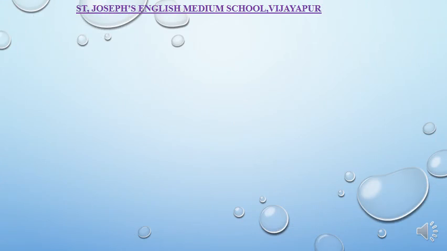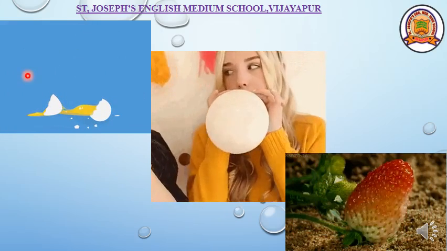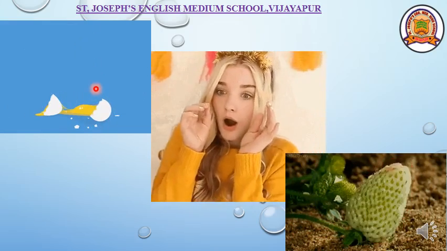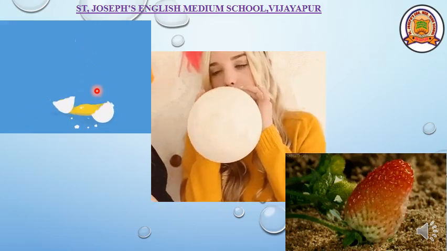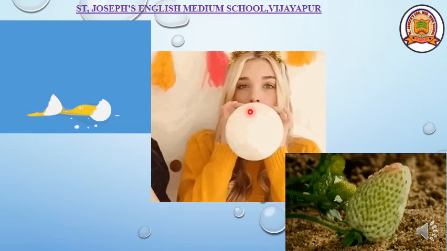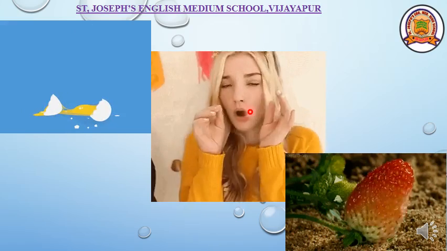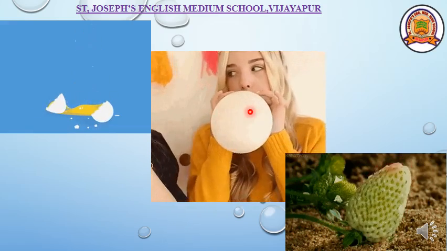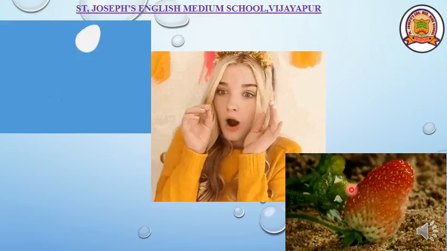Let us see a few more examples of irreversible changes. Once the egg falls from the top and it breaks into two pieces, can you use Fevicol and join it and bring it back to its original position? No. Here this girl is going to blast the balloon. Does it come back to its original position? Not possible. Blowing the balloon is different. That is a physical change, which is a reversible change. Here, once it blasts, we can't join it back. So it is an example of